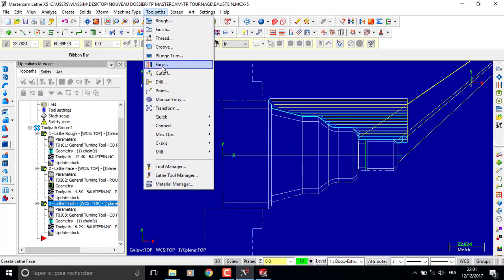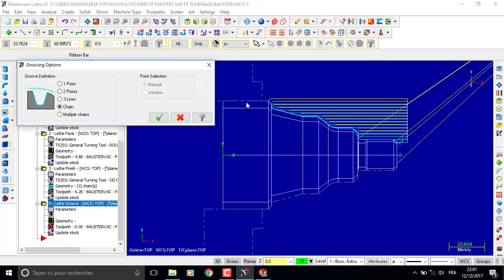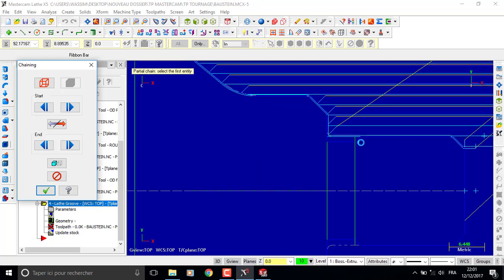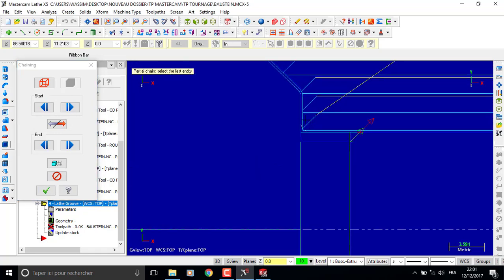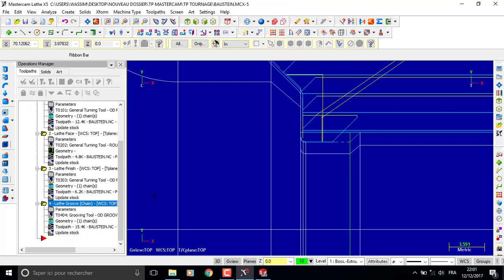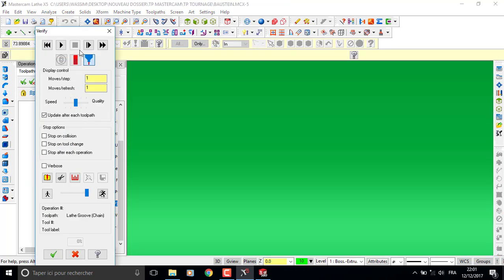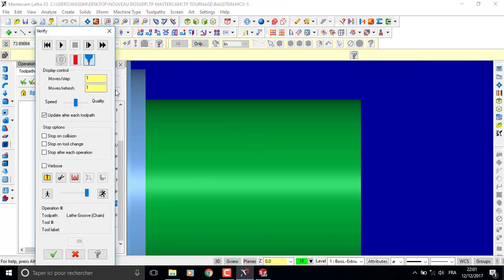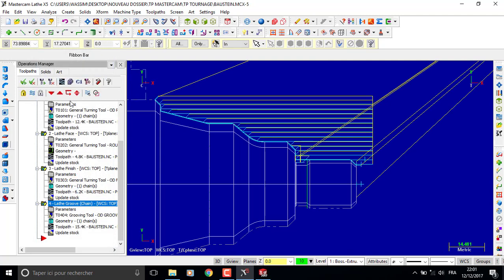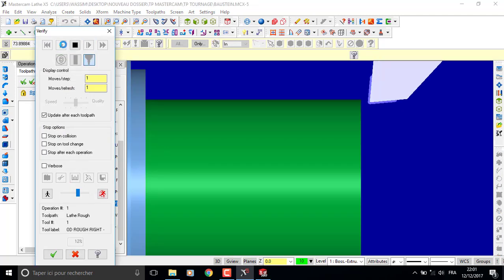So I'm going to Toolpaths, groove, chain, okay. Now we select 2 points, these and these, okay. Select the tool. It's the same thing for every operation, facing or rough or groove, the same thing.